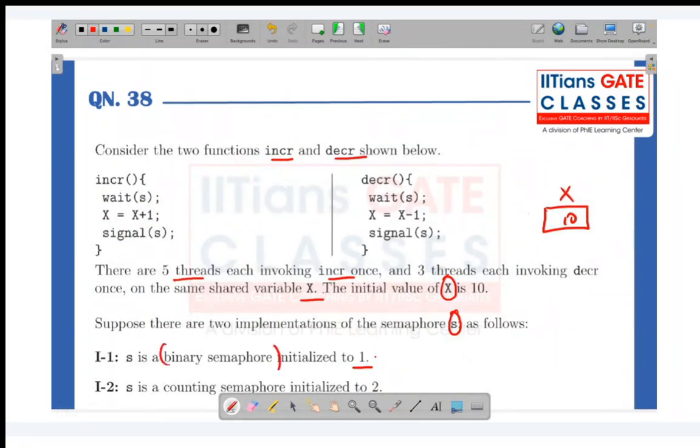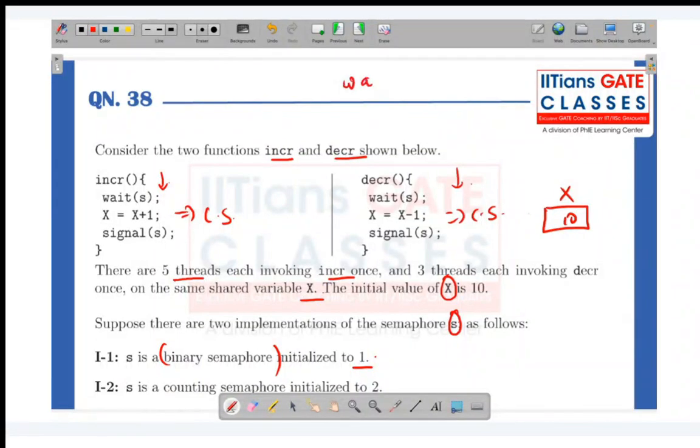See, if it is a binary semaphore, and you consider this as a critical section, can I say that at a time only one thread will be allowed to perform either increment or decrement? What I'm saying is, when using a binary semaphore, can there be a possibility that one thread is executing the increment operation while at the same time another thread is executing the decrement operation? Is it ever possible, guys? When we are talking about implementation 1 where S is a binary semaphore, is it ever possible?